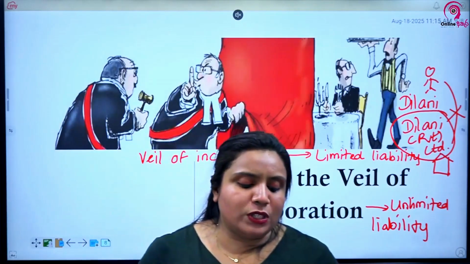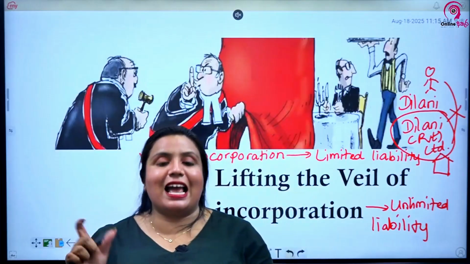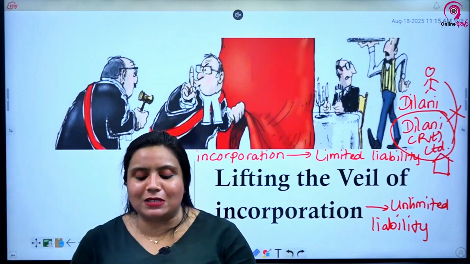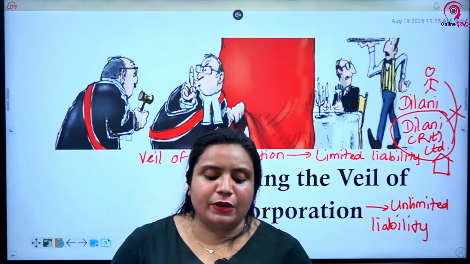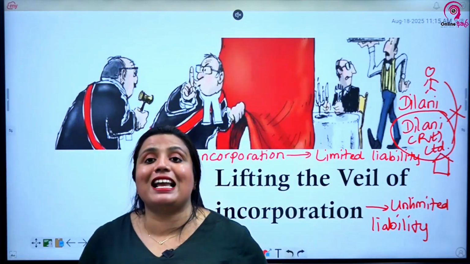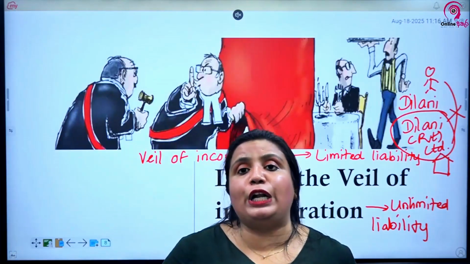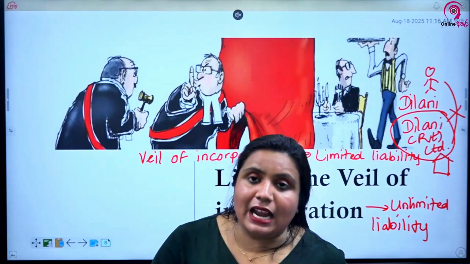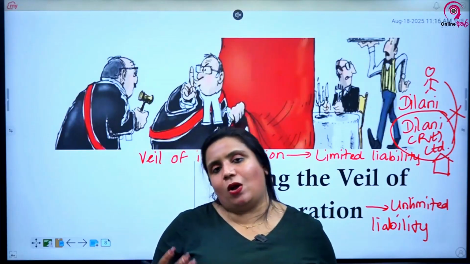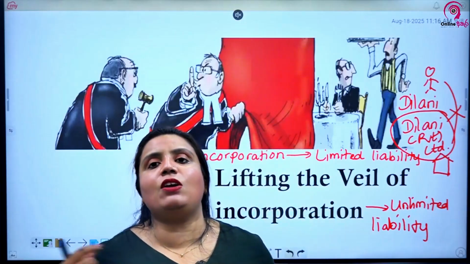Like in the case of Jones versus Lipman and another. So simply try to remember at least the Jones case or the Lipman case, at least try to remember case names like that. To determine a company's place of residence for the application of specific statutes such as tax laws. Sometimes to identify what are the laws that are applicable to a particular country, right? Now let's say the laws are applicable on the nationality of the particular company. So you have to find the nationality of the company.